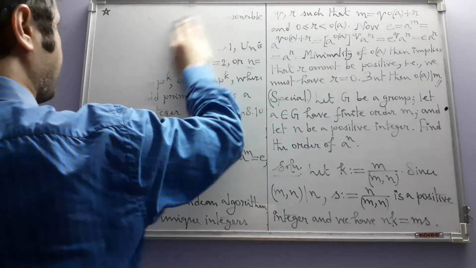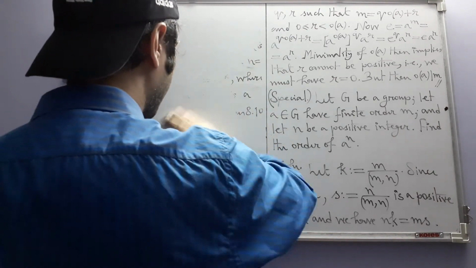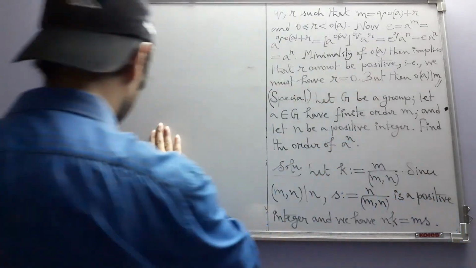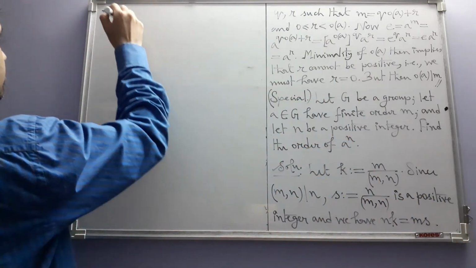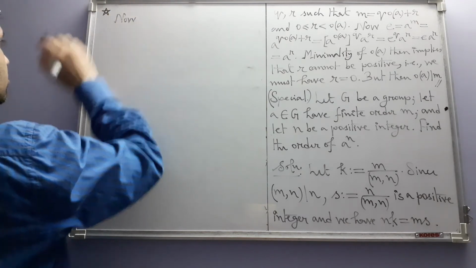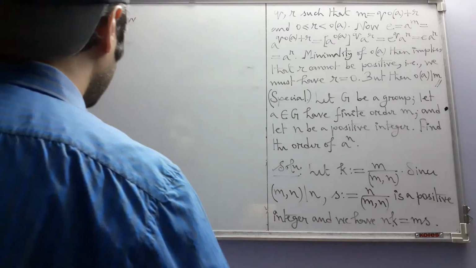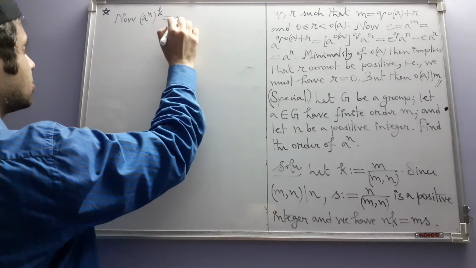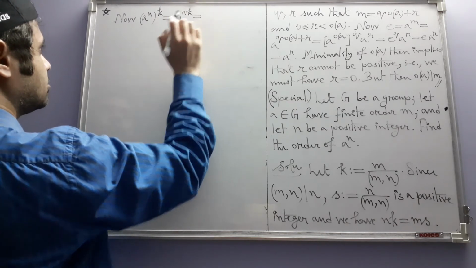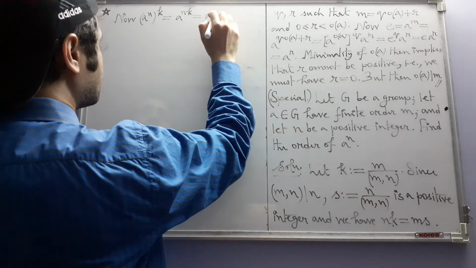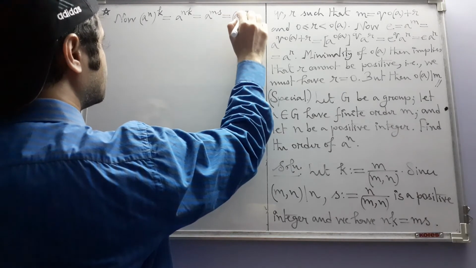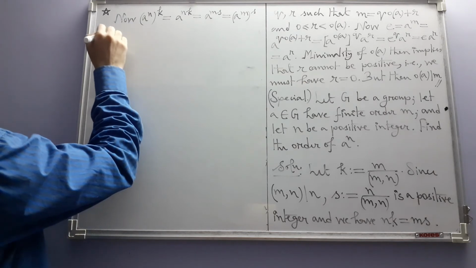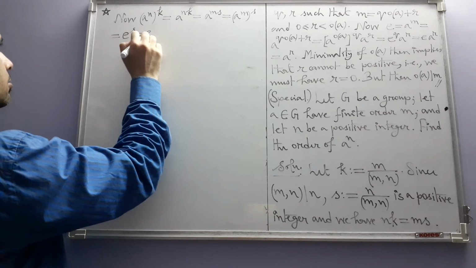Now A to the power n, whole to the power K, is, by our rule of exponent, A to the power nK, but nK is mS. Again, using that same rule, this is equal to A to the power m, whole to the power S, but m according to the exercise is the order of A, so this will be equal to e to the power S, which is equal to e.